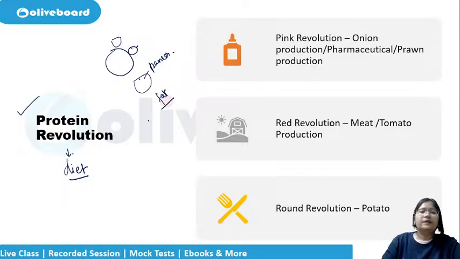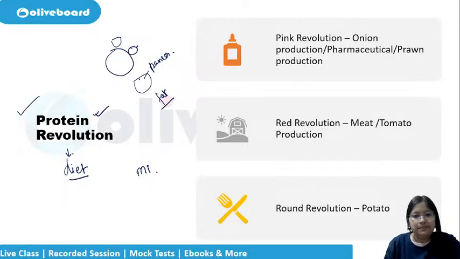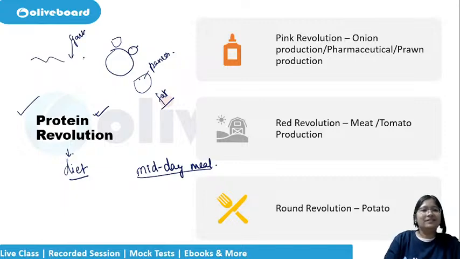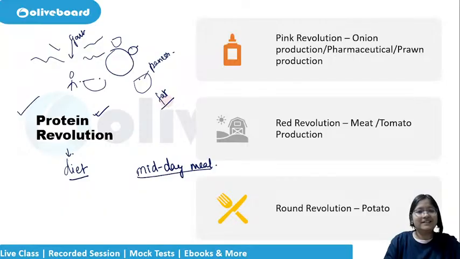Okay, all good. So that is why the protein revolution is of importance now. And in the midday meal also, because there is this lack of protein in the Indian diet, they have tried to implement it. Now that is a different story, that it came from the government, but it went missing somewhere in between, because in many parts the child is still getting only rice and dal, that too watery dal.